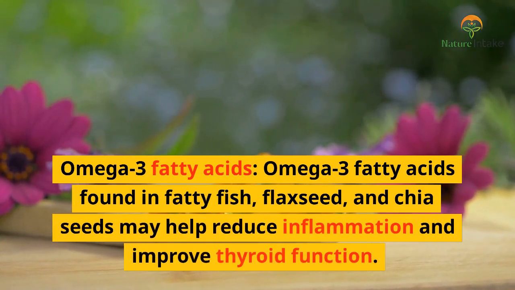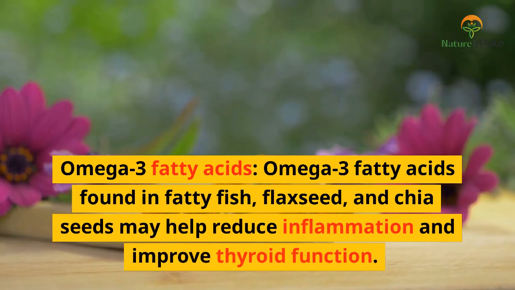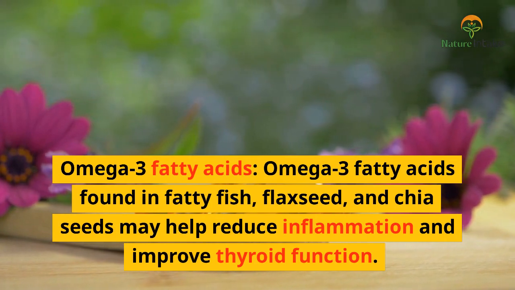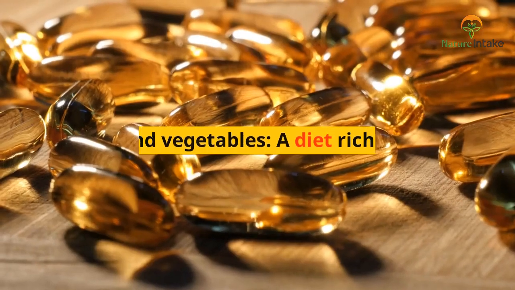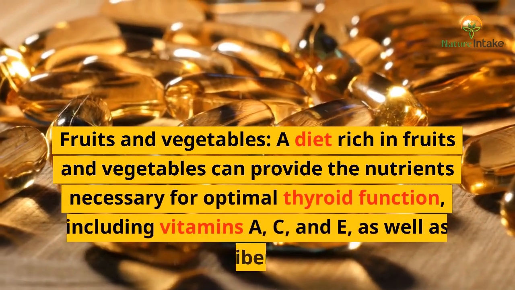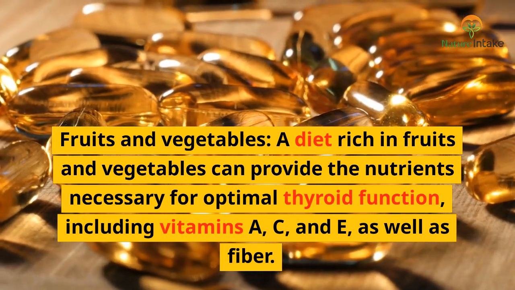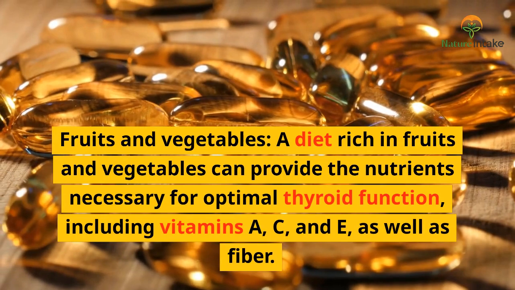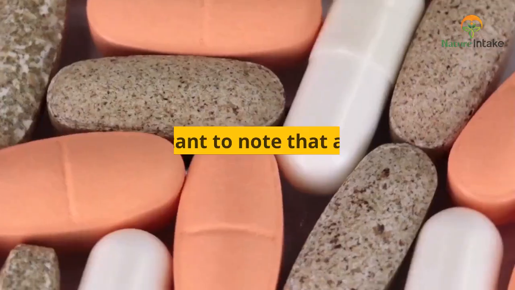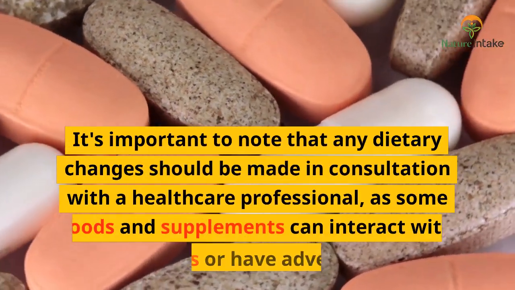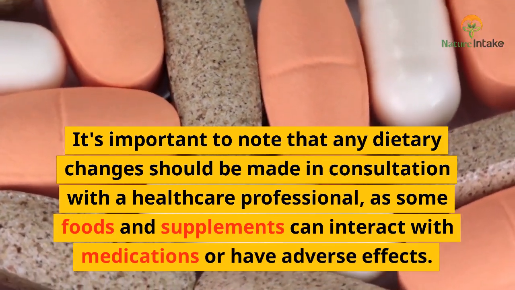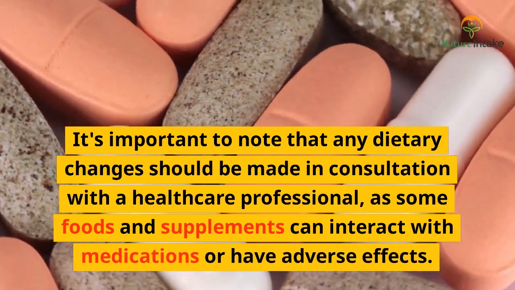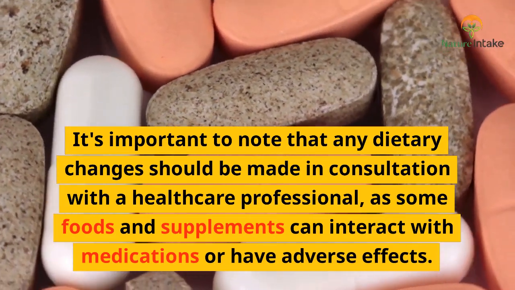Omega-3 fatty acids found in fatty fish, flaxseed, and chia seeds may help reduce inflammation and improve thyroid function. Fruits and vegetables. A diet rich in fruits and vegetables can provide the nutrients necessary for optimal thyroid function, including vitamins A, C, and A, as well as fiber. It's important to note that any dietary changes should be made in consultation with a healthcare professional, as some foods and supplements can interact with medications or have adverse effects.